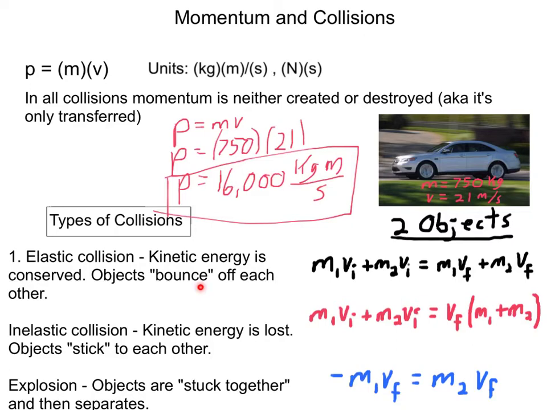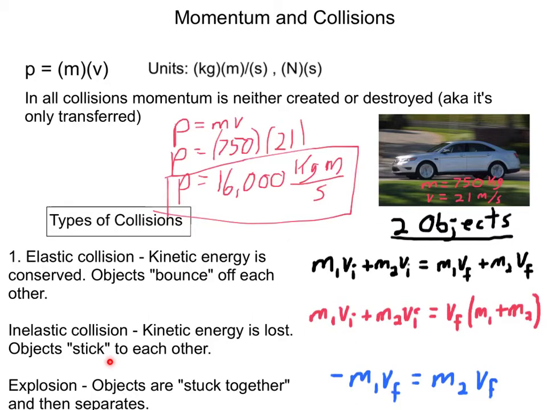In other words, there's no work done on the two objects. Whenever you compress some distance delta x, then work's being done, and you're going to lose some kinetic energy. So they perfectly bounce off of each other. In an inelastic collision, kinetic energy is lost. Some of it's converted into work, which then is translated into heat generally. And the objects stick together to some extent.